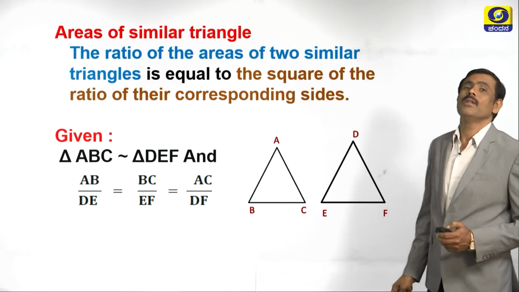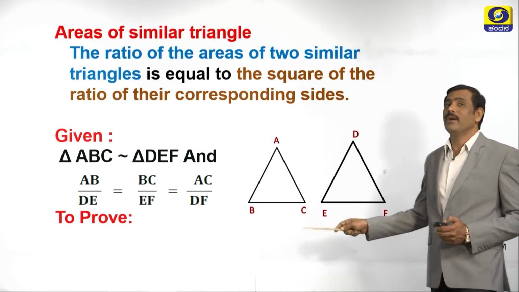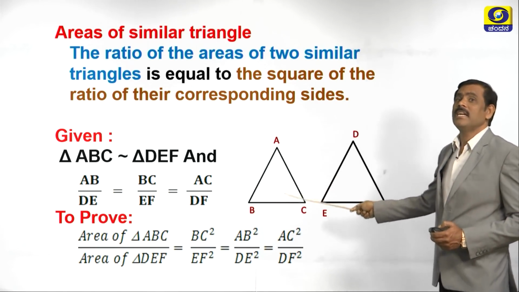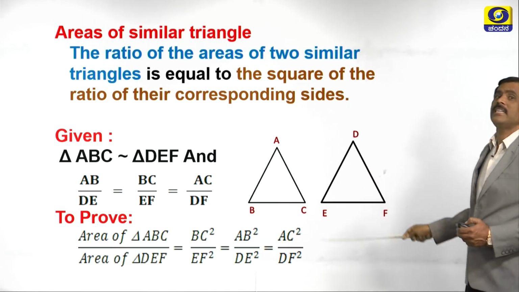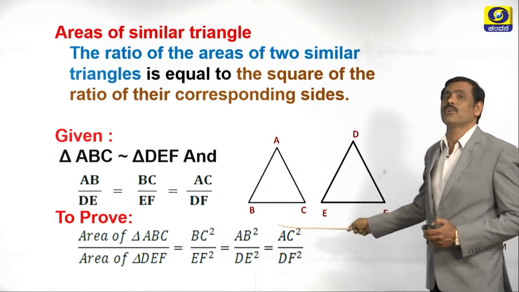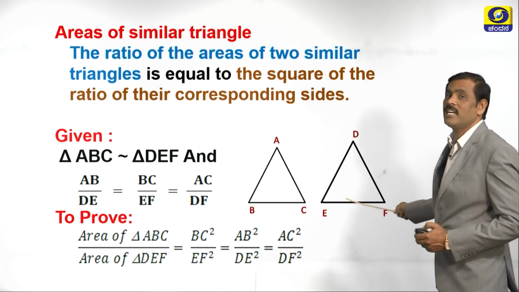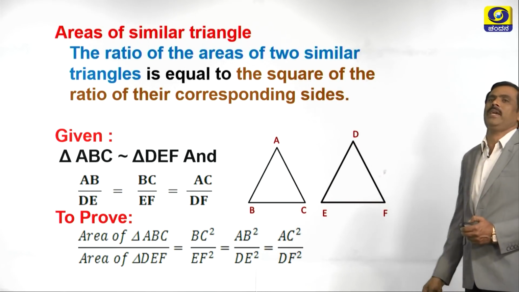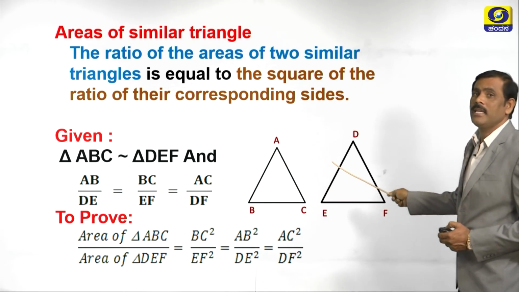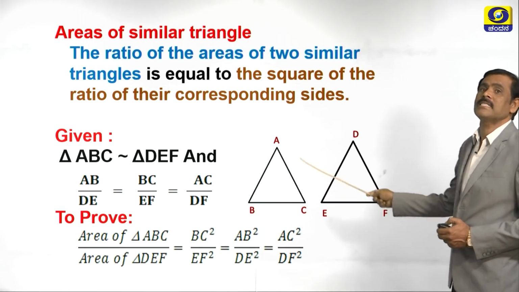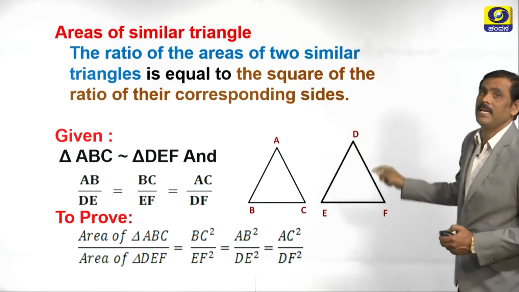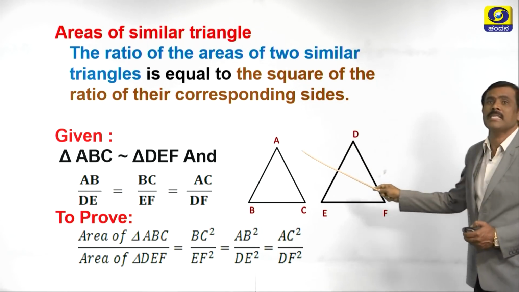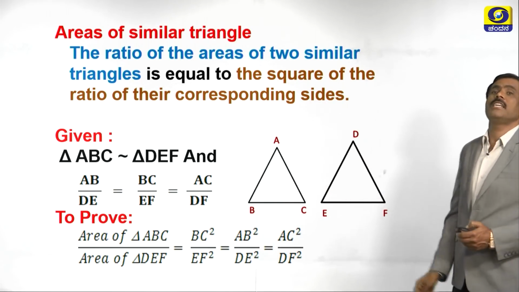To prove. What is to prove here? We have to prove that area of triangle ABC divided by area of triangle DEF is equal to, if we consider BC and EF as the corresponding sides, BC square divided by EF square. If AB and DE are corresponding sides, then AB square divided by DE square. If AC and DF are corresponding sides, AC square divided by DF square.